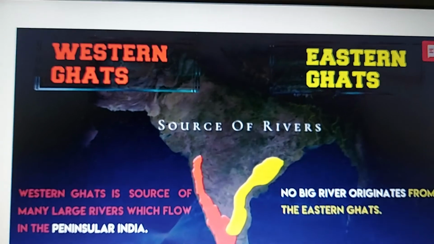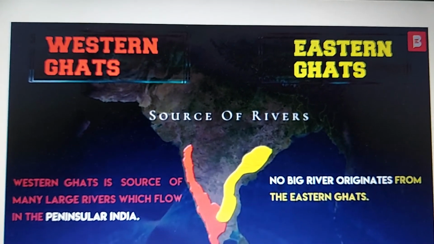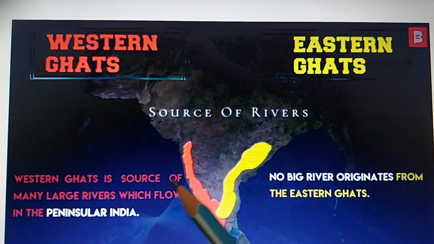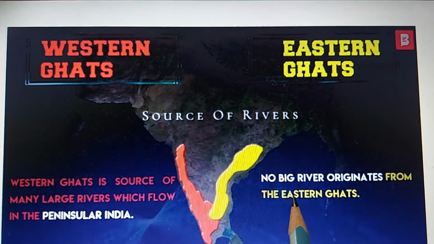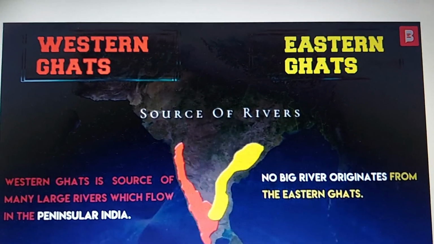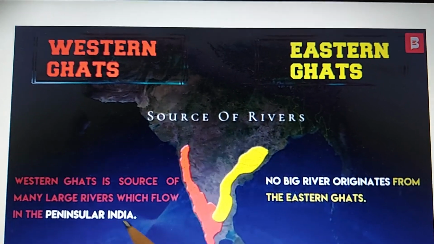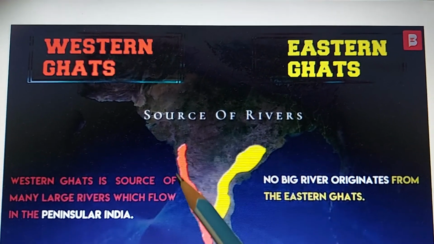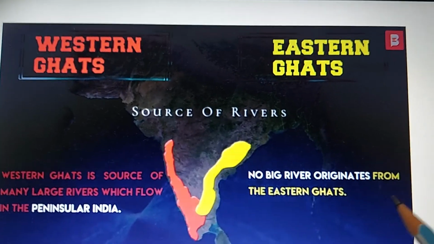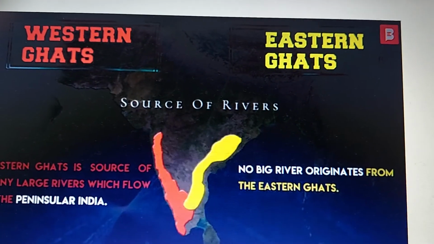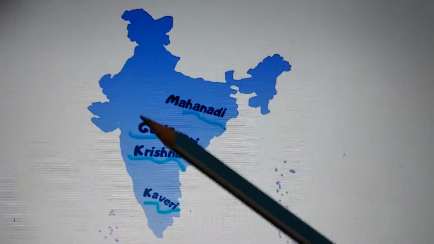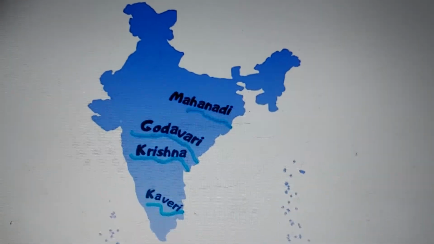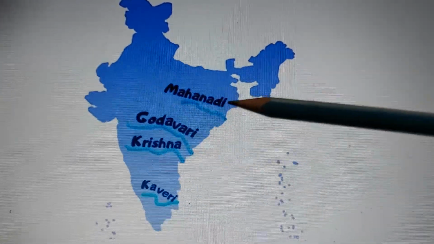Children, let us see which are the rivers which originate in the Western Ghats. The large rivers Mahanadi, Godavari, Krishna, Kaveri, they all originate here, and they flow eastwards and empty out into the Bay of Bengal. So many large rivers of peninsular India flow from the Western Ghats, and no big river originates from the Eastern Ghats. You can see Mahanadi, Godavari, Krishna emptying out into the Bay of Bengal, and when they empty out they form deltas.